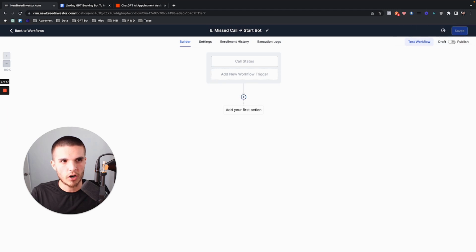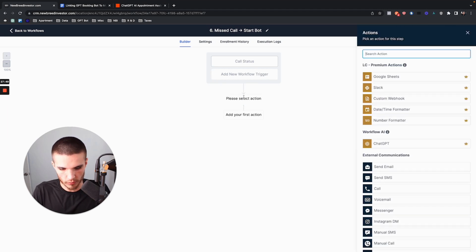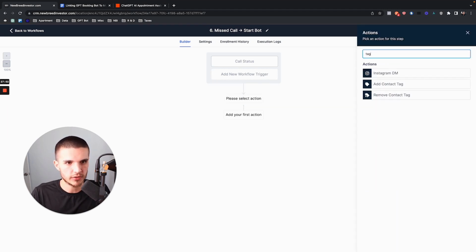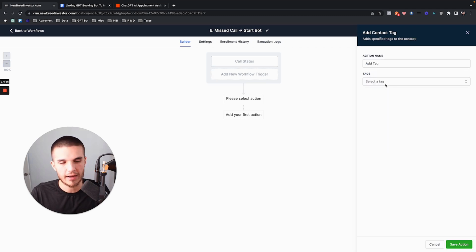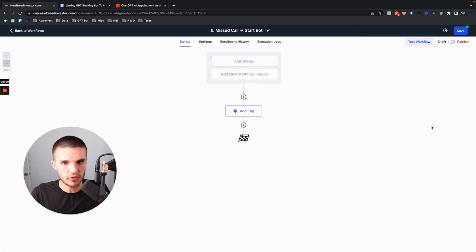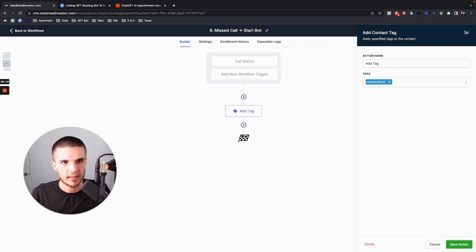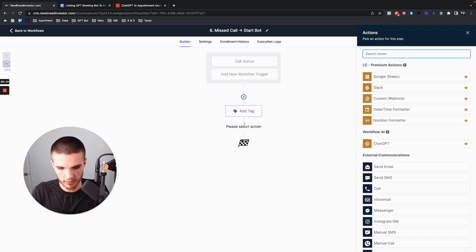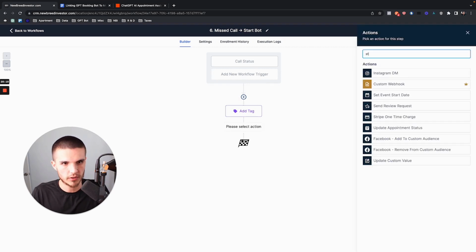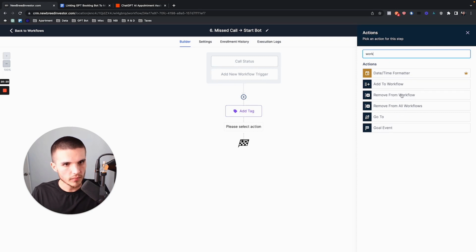And now the first thing we're going to do is add a tag, and you'll see why. This tag I've already created, and it's called missed call bot. You'll see why you have to have this or something similar. We're adding this tag because this specific workflow is for the missed call feature, right? And then from there, we're looking for start workflow or add to workflow.